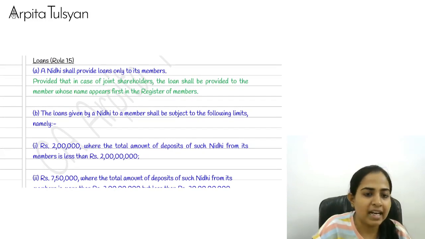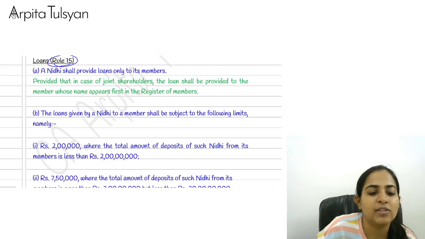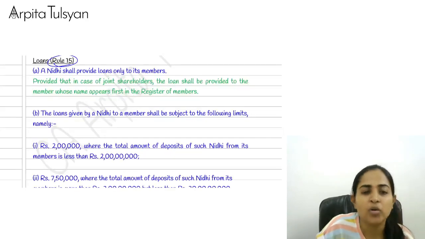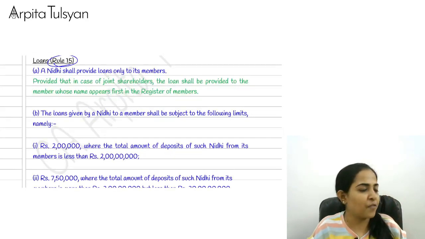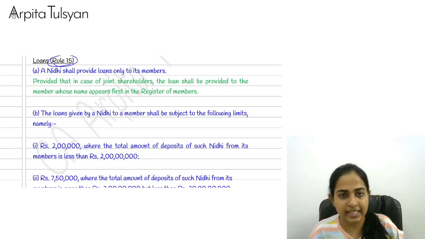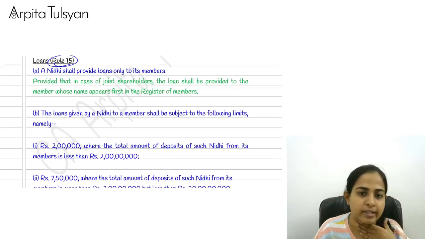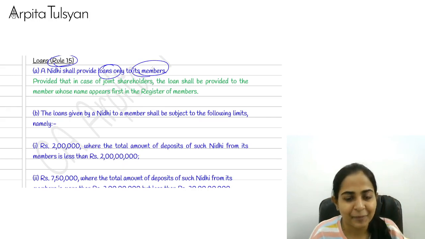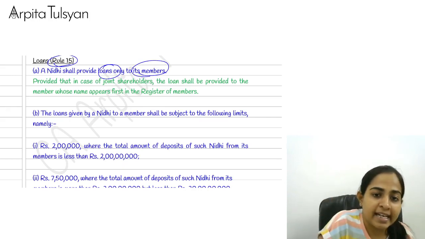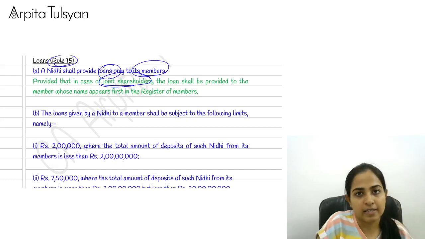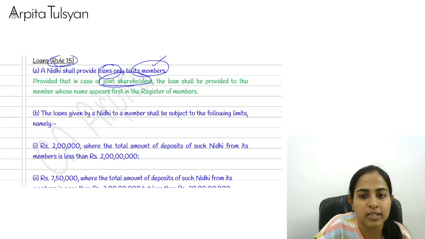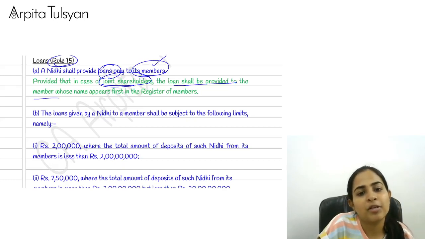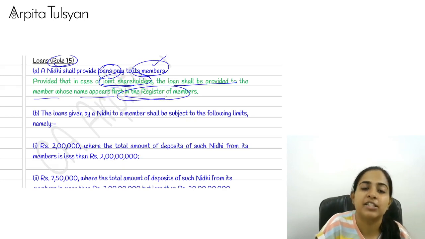Okay. Then after that, going to the next rule, that is rule number 15, which talks about loans. Till now we were doing about accepting the deposits. Now we are talking about giving of loans. We are going to give the loan only to our members, mutual benefit concept, right? In case of joint shareholders, it can be given only to our shareholders. So loan shall be provided to the member whose name appears first in the register of members.